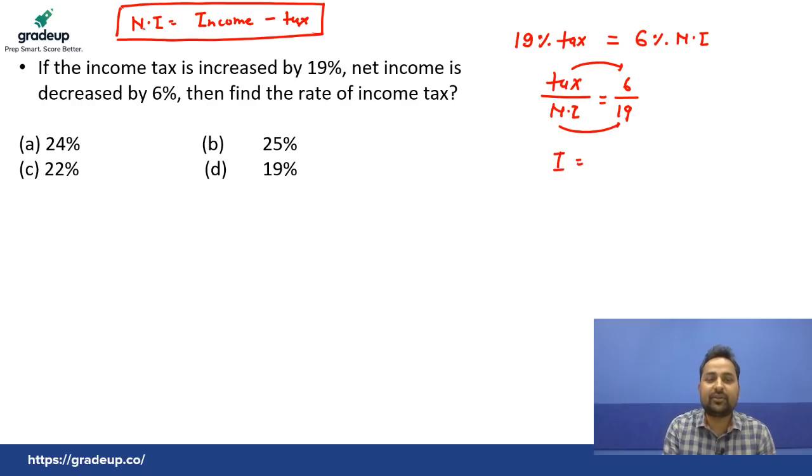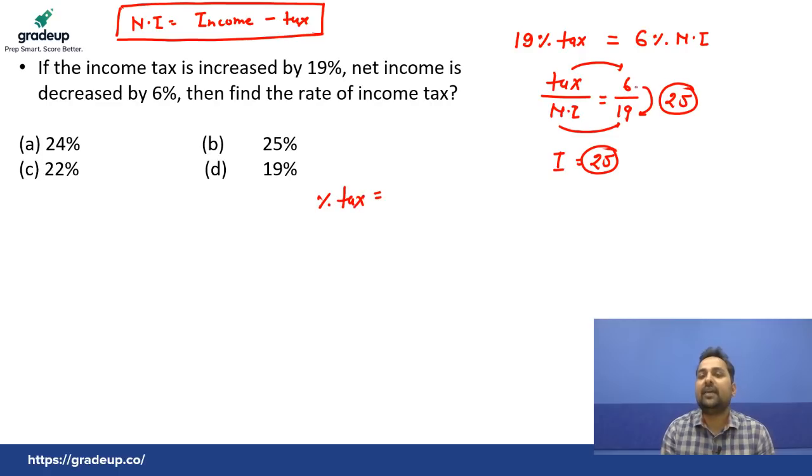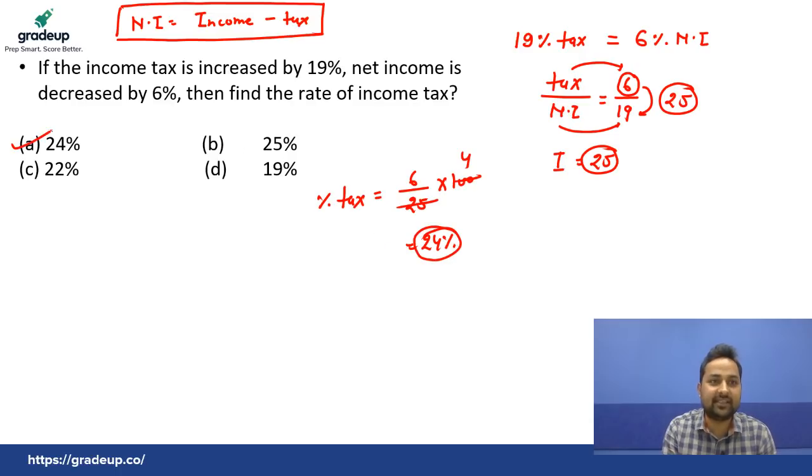See, income equals net income plus tax. So, just add these things. When you add this, you will get 25. Yes or no, students? So, income is 25. Now, you can simply get the percentage of tax. Just tell me how much tax you are getting. 6 tax, 6 rupees. Okay. At what income? That is 25 into 100. So just simplify the things. 25 fours are 100, so 6 fours, that is 24%. Very simple question. So answer is here A. A is the right answer.